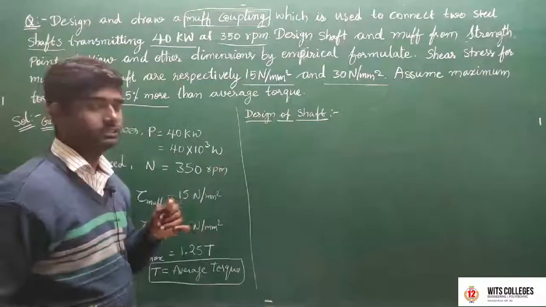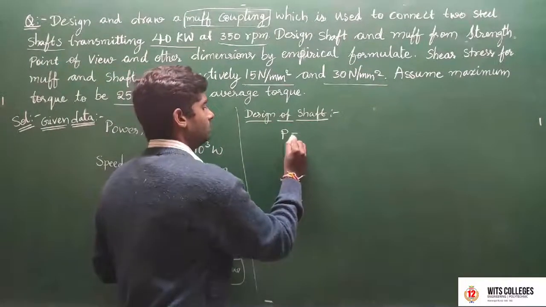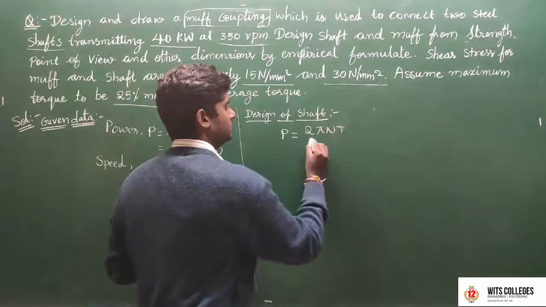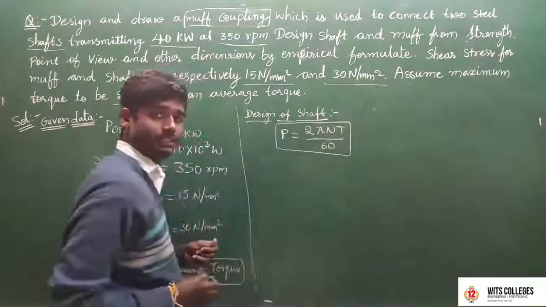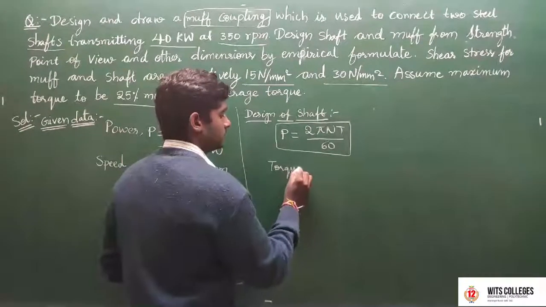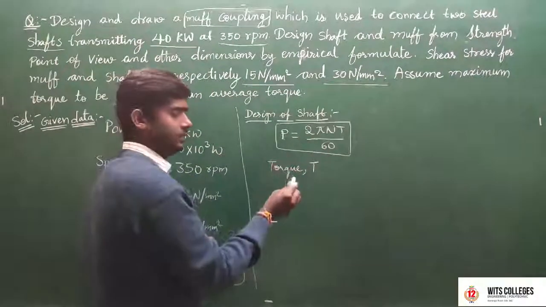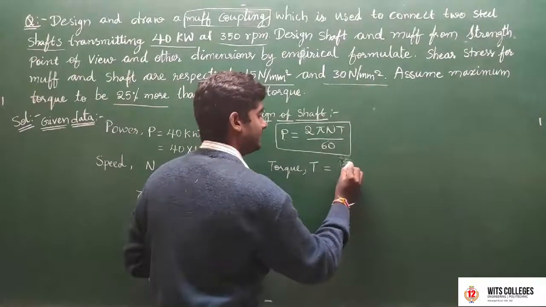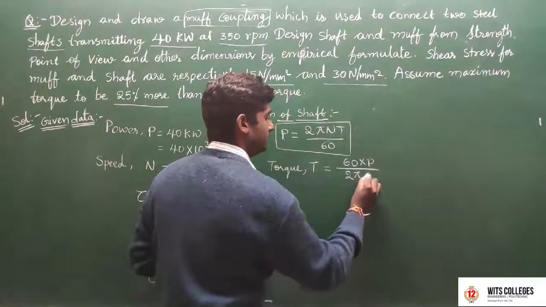Using the formula P is equal to 2 pi n T by 60, we find T. Power and n are given, so T is equal to 60 into P by 2 pi n.